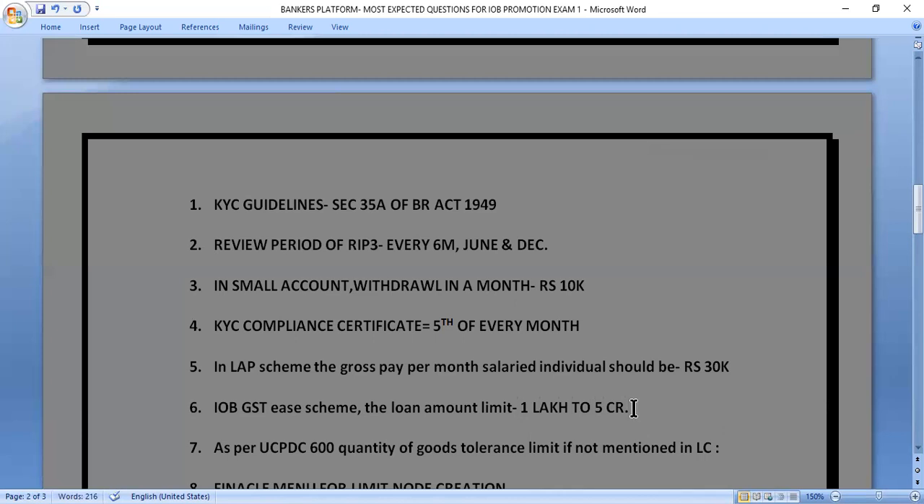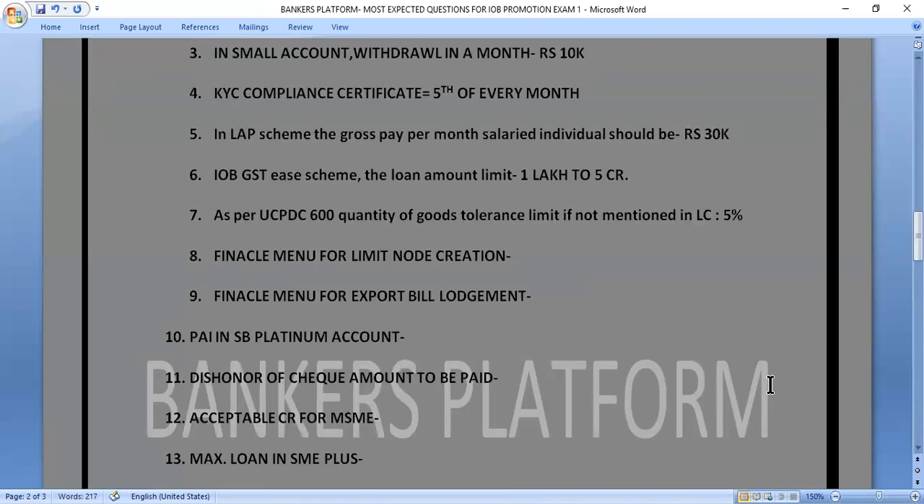As per UCPDC 600, what is the quantity of goods tolerance limit if not mentioned in the LC? If the quantity of the goods is not mentioned in the LC, then how much tolerance will we consider? The correct answer is 5%. We will be taking 5% tolerance. So let's move to our next question.